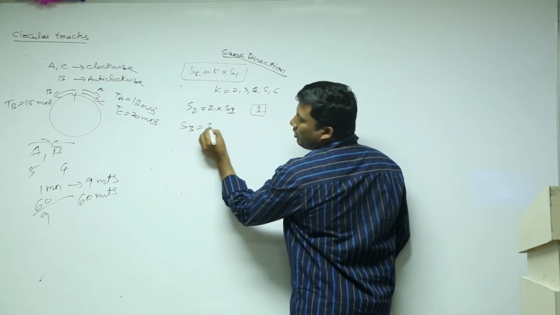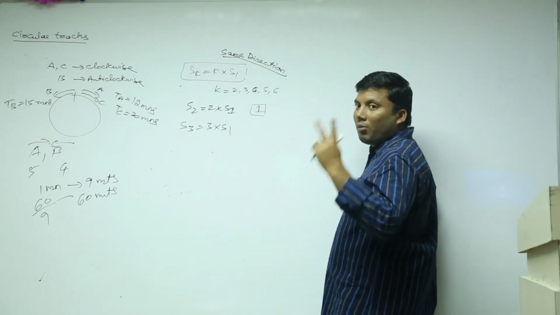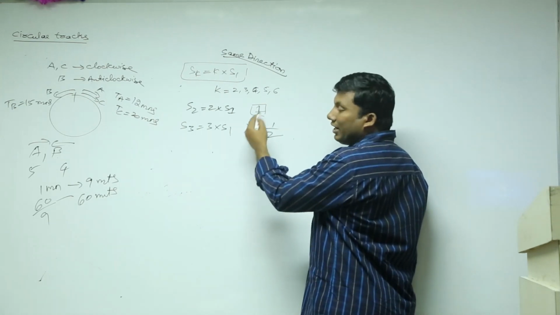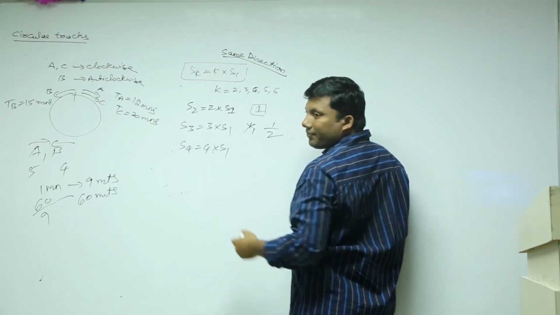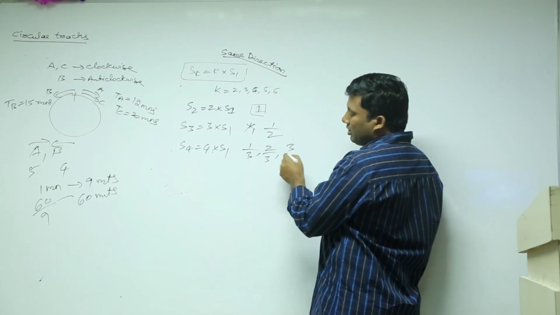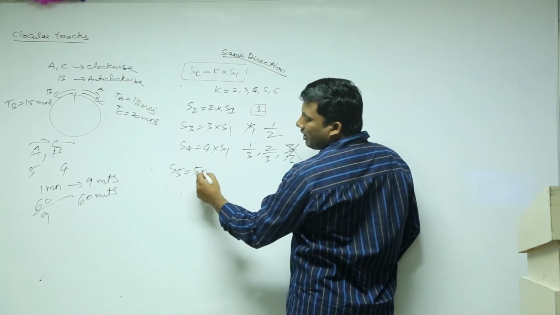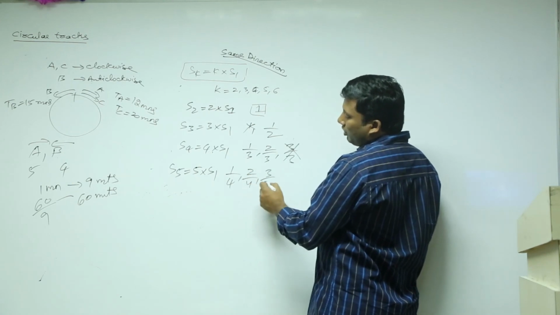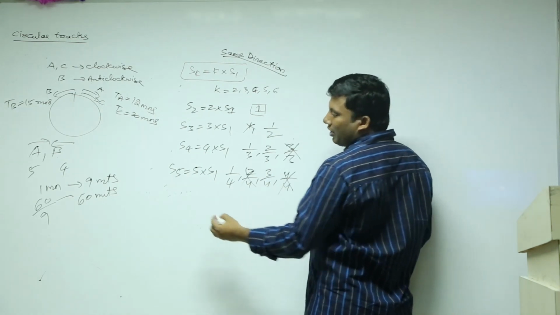2 by 1 means 1 meeting point. If S3 equivalent to 3 into S1, what is S3 by S1? 3 by 1. How many meeting points? 2 meeting points. 1 and 1 by 2. Already it is taken. S4 is 4 into S1. How many meeting points? 3. 3 means 1 by 3, 2 by 3, 3 by 3. Already counted once. S5 is 5 into S1. 5 by 1. 4 meeting points. 1 by 4, 2 by 4, 3 by 4, 4 by 4. Already 2 by 4 is also counted.